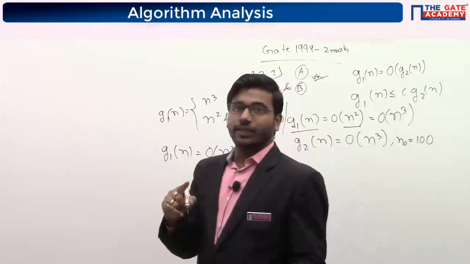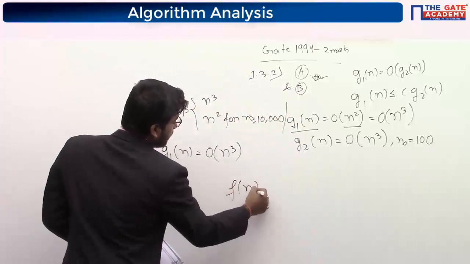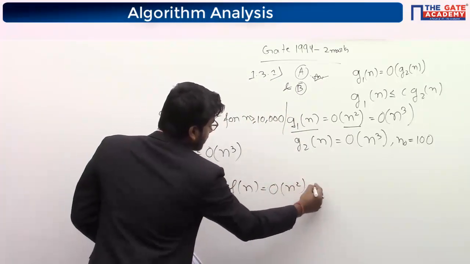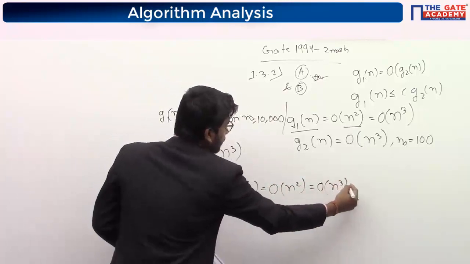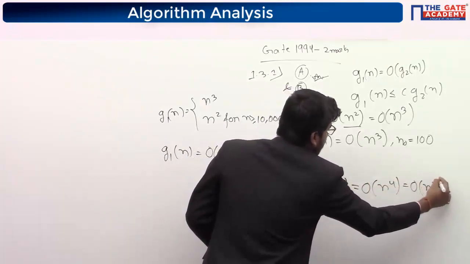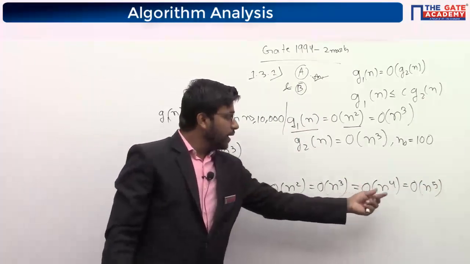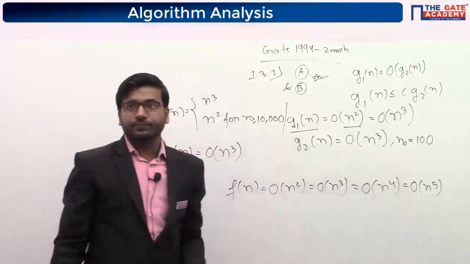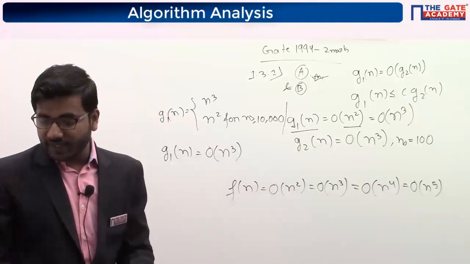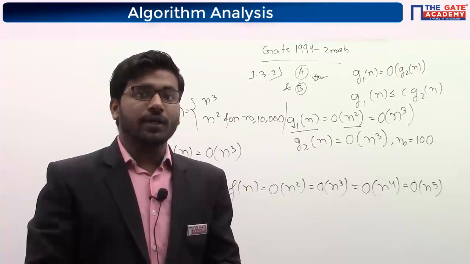In the first class only I have told you that if some function is big O of n square, then it is also big O of n cube, and also big O of n to the power 4, n to the power 5, like this. Because if it is smaller than n square, then it must be smaller than n cube, n to the power 4, n to the power 5. Is it clear? Since it is a GATE 1994 question, there can be more than one correct option.